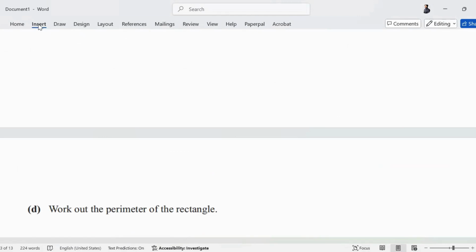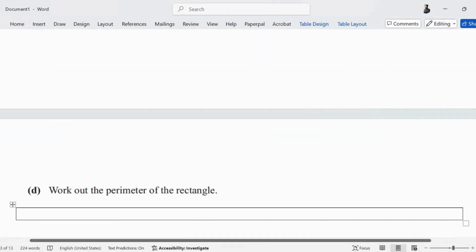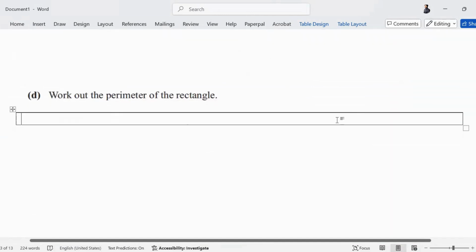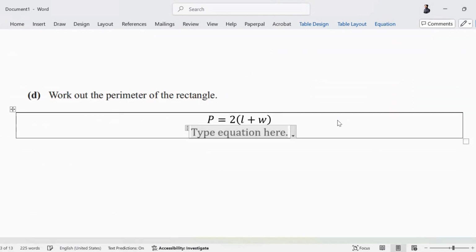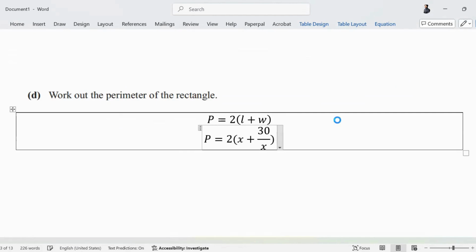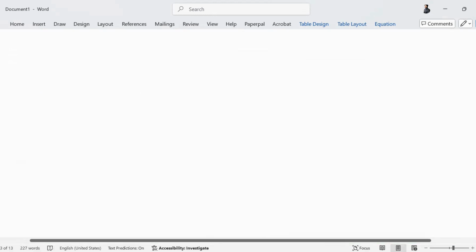So the perimeter was 2 times length plus width, or 2L plus 2W. Perimeter was 2 times length plus width. 2 times length is x, width was 30 upon x. Which value of x will we use? What was the positive value of x?